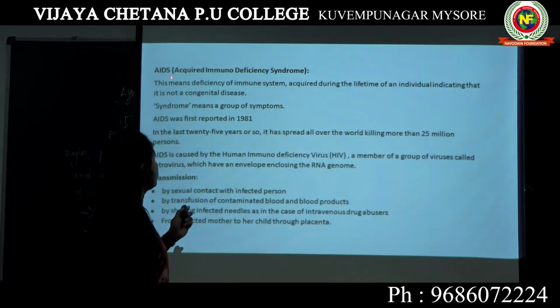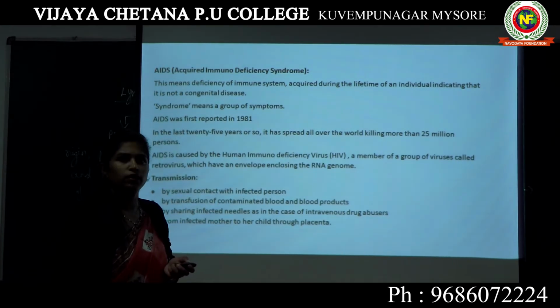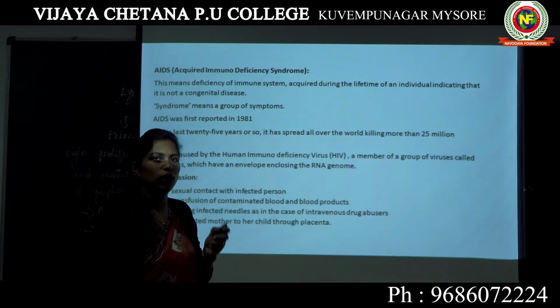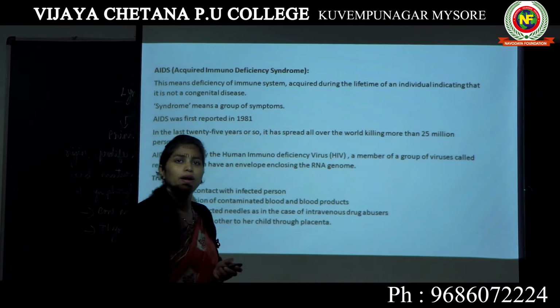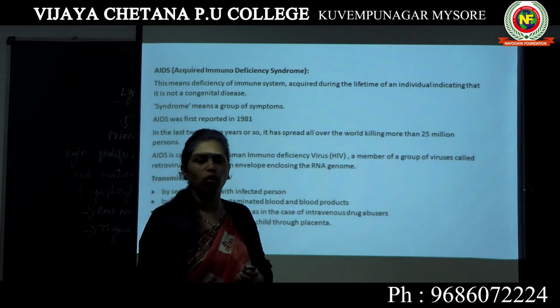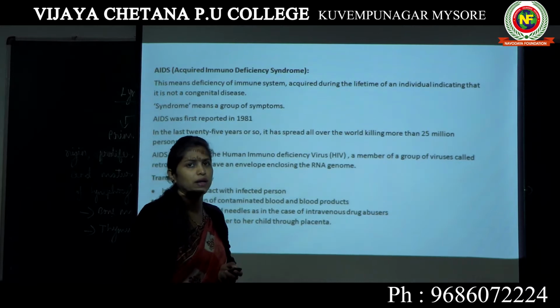The full form of AIDS is acquired immunodeficiency syndrome. If you read all the words one by one, acquired means it was not inborn, you acquired it in your lifespan.